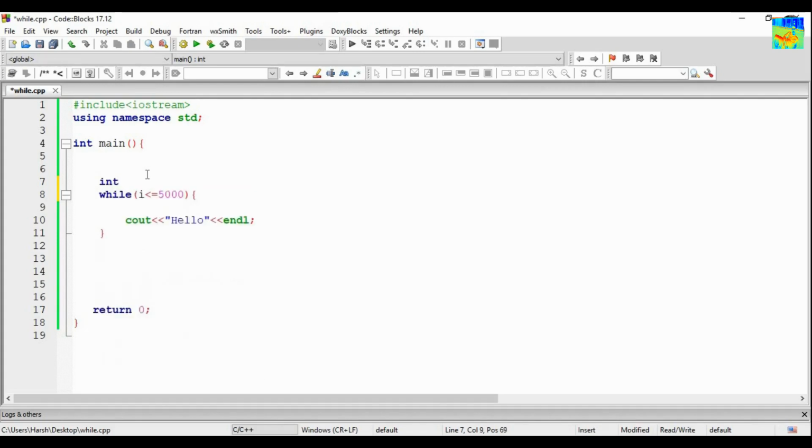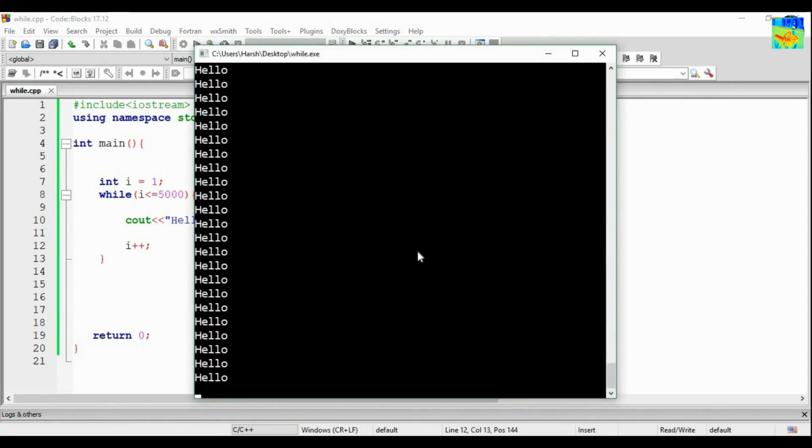Take a variable I, initialize it to 1, write the condition, which is very simple: while I is less than or equal to 5, and just increment the value of I by 1, so I plus plus. Now this loop is perfect. So hello will get printed 5000 times. Hello is getting printed 5000 times. You can scroll up if you want, and if you have extra time you can also count it.